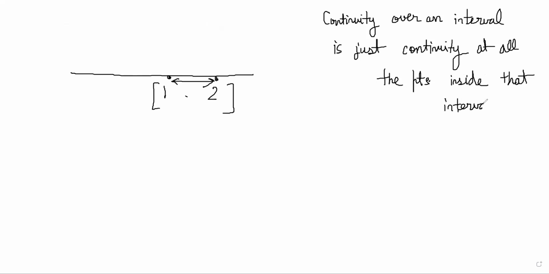Technically, if you have to verify that the function is continuous over the interval, you have to take all the points here and check every point. Obviously you will not do that by hand. What you will do is take any general point inside and see whether that general random point is continuous or not. If that point has no special conditions, in the sense that you can represent all the points in that interval by that general point, then you can ensure that if it's continuous there, then it will be continuous everywhere on that interval.